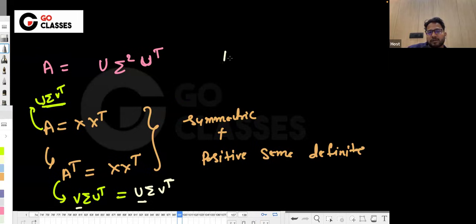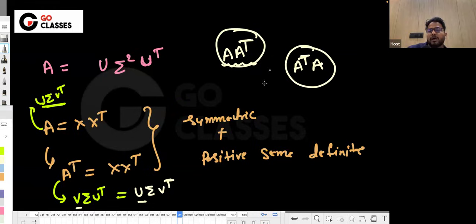For the left singular vectors, you find them using A A transpose, and for the right singular vectors, you find them using A transpose A. Now since they are both the same, because A is a symmetric matrix, what I'm trying to say, let me go to the next page and explain.